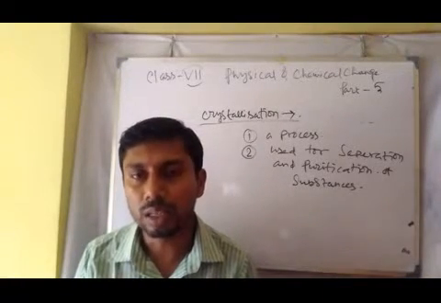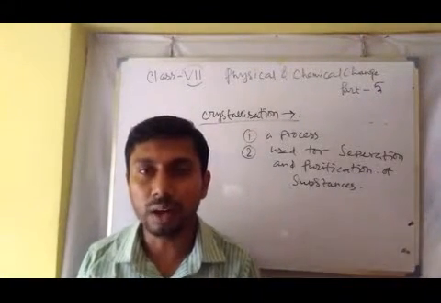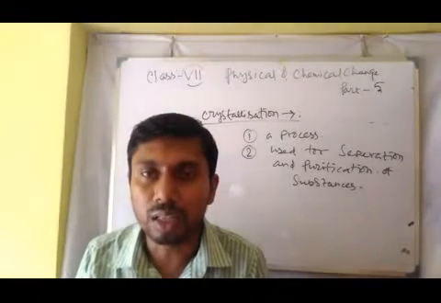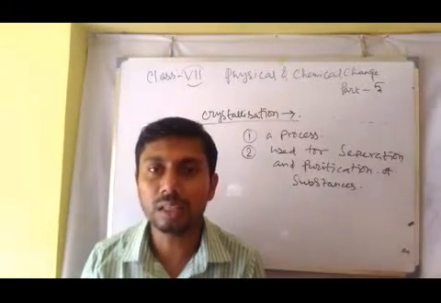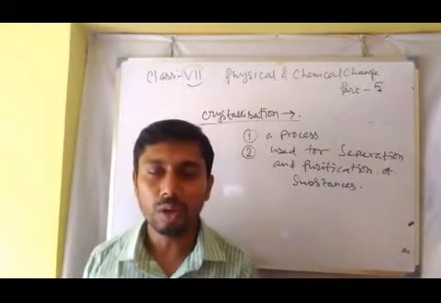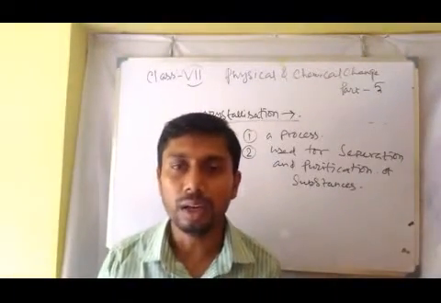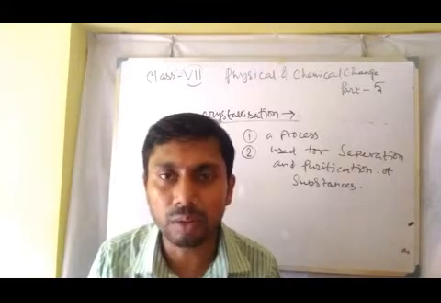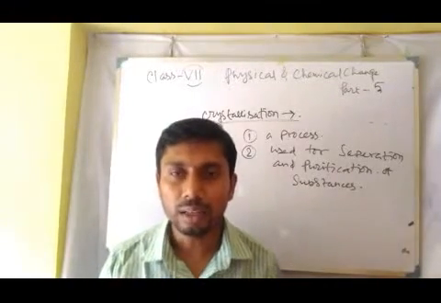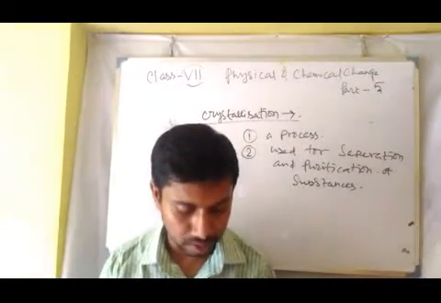In this case we separate them out by the process of crystallization. Crystallization may follow heating, and we may also use cooling. By cooling, it is also possible to separate out materials and purify the substances.